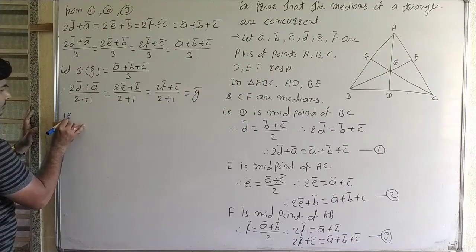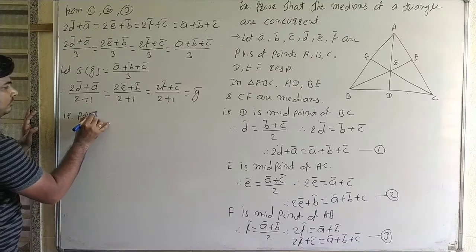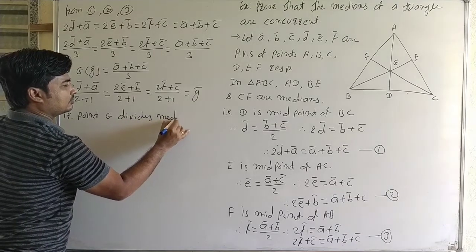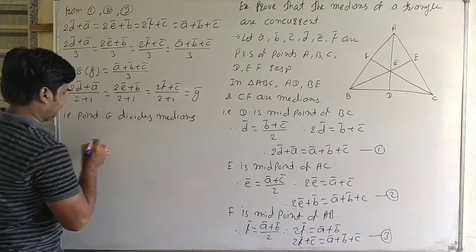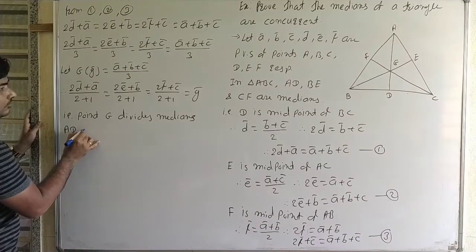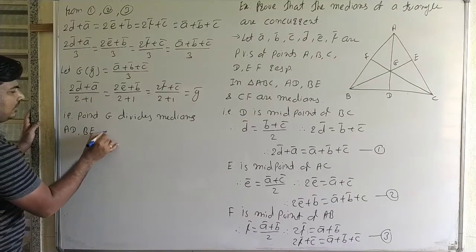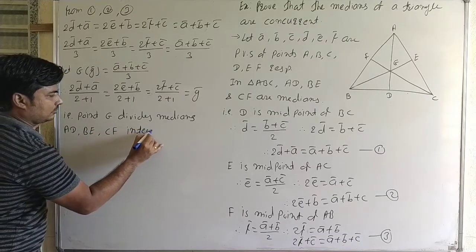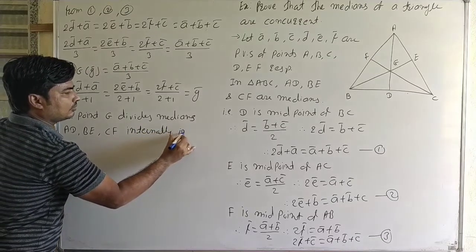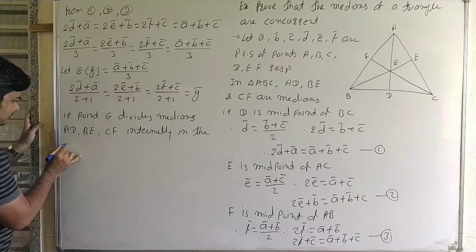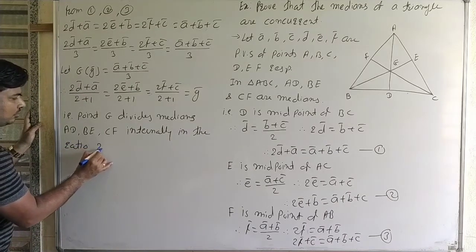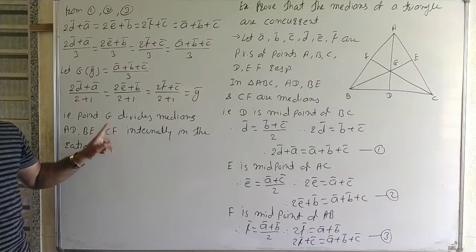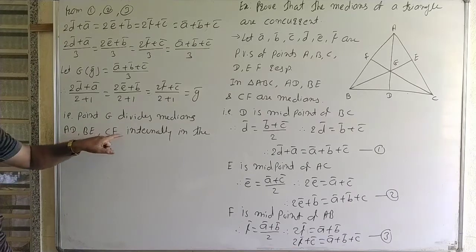That is, point G divides medians AD, BE and CF internally in the ratio 2:1. That is, one point divides 3 lines, that is, this point lies on all 3 lines.